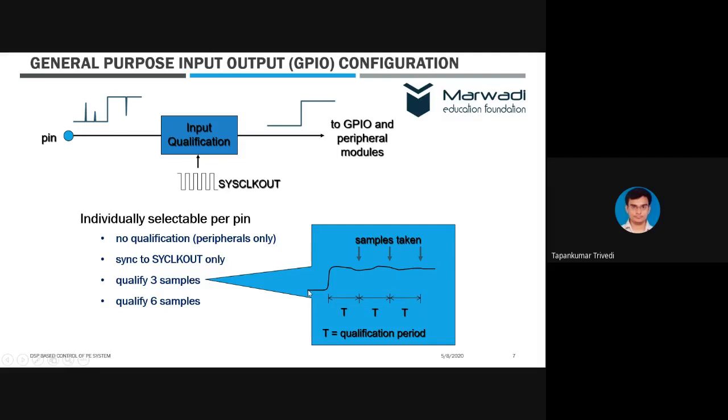That means, let us say there is a change from 0 to 1, and that 1 remains for 3 qualification periods, 1, 2 and 3, right? Then it will be considered as 1. If this signal falls to 0 before that, it will not be treated as a change.